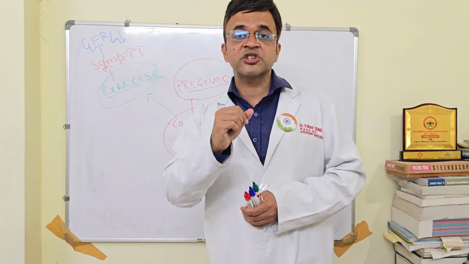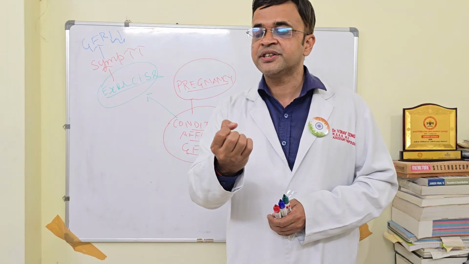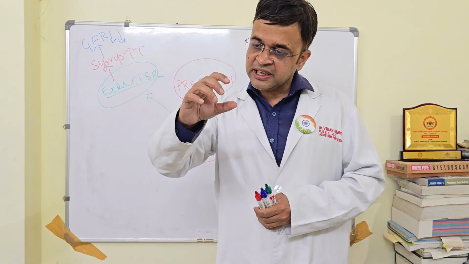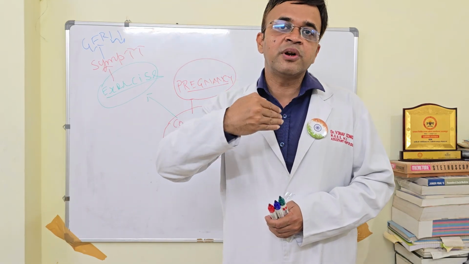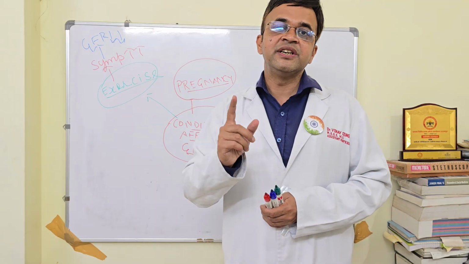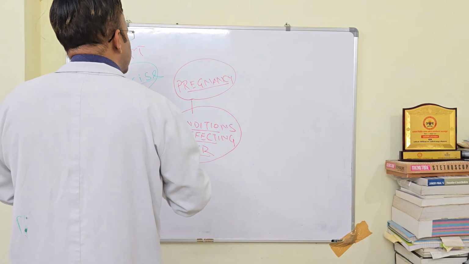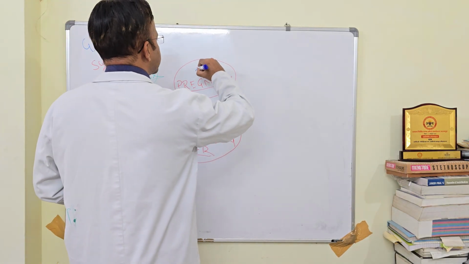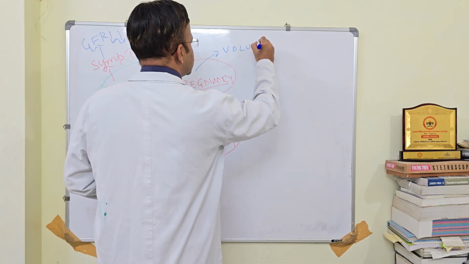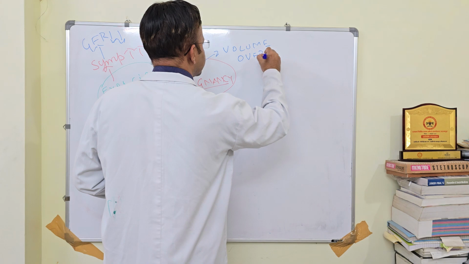The other thing is that progesterone is a potent vasodilator. It can dilate your renal artery. So the renal artery will get dilated and blood volume will also increase. Both these things will lead to an increase of GFR. So in pregnancy, what are the two things that are going to happen? One thing is volume overload. Plasma volume will increase.